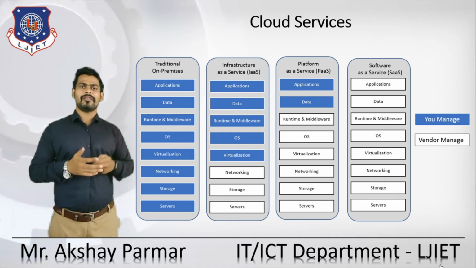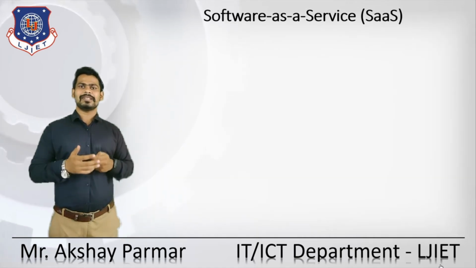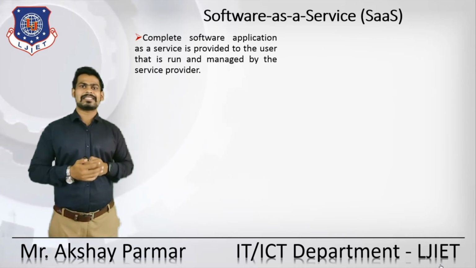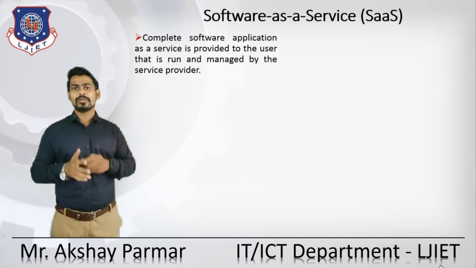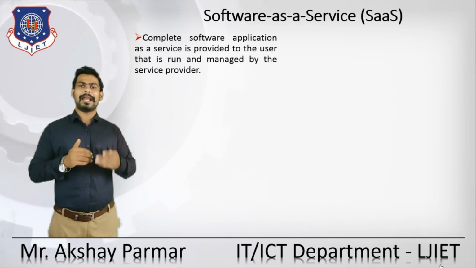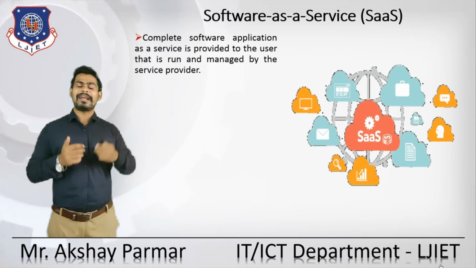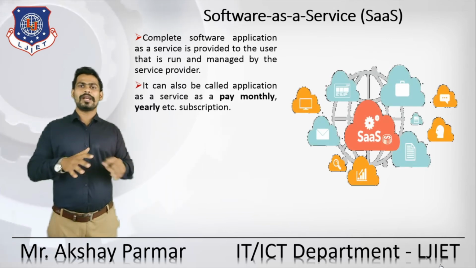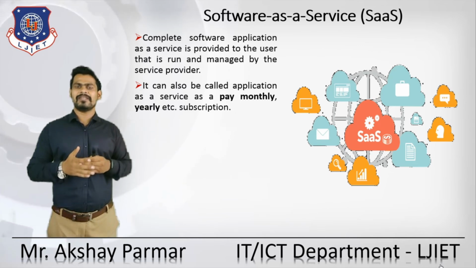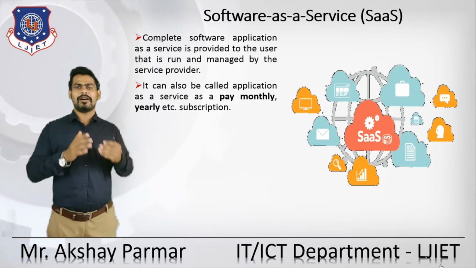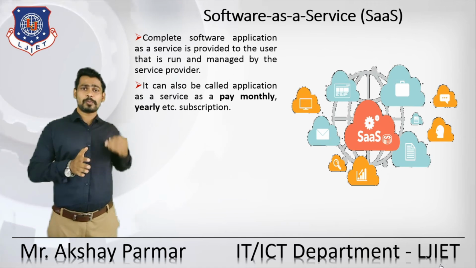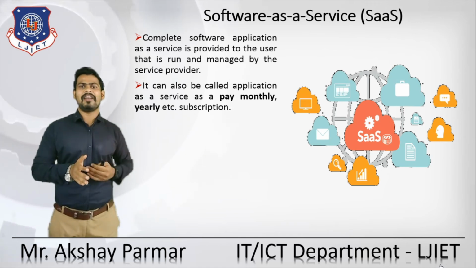So let's see the software as a service. Let's begin with the first type, the software as a service. The complete software application as a service is provided to the end user, and it is run and managed by the service provider or vendor itself. So the end user does not need to worry about software upgrades and management.